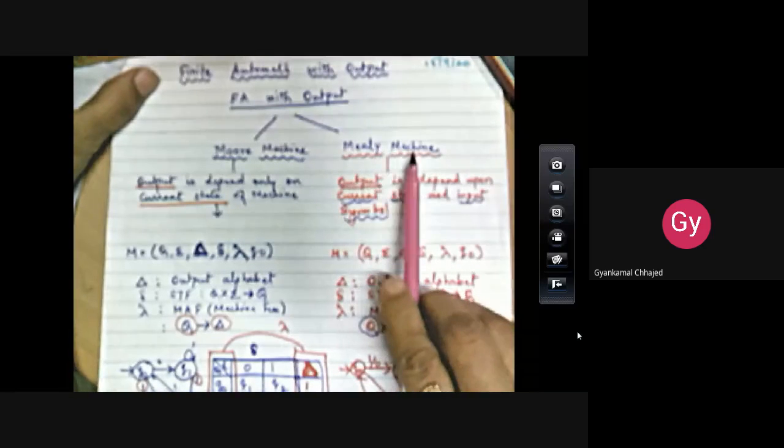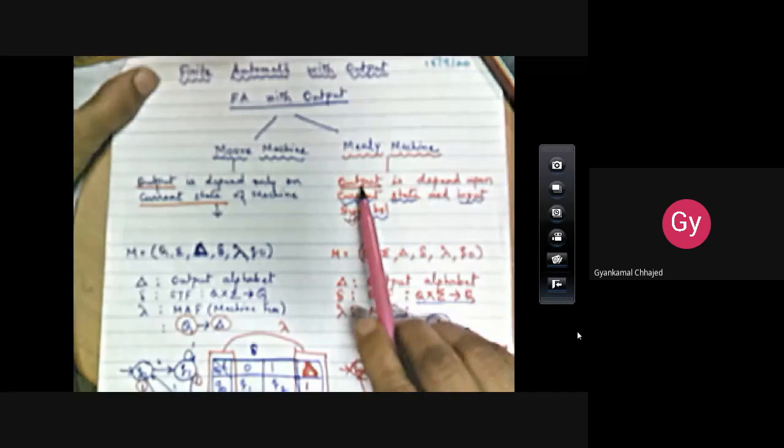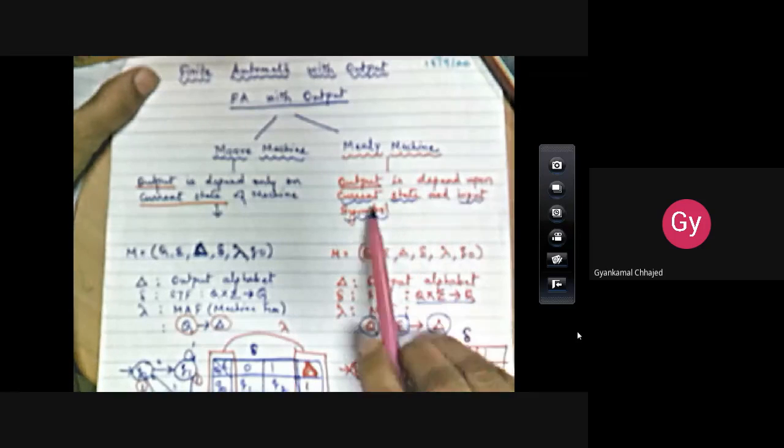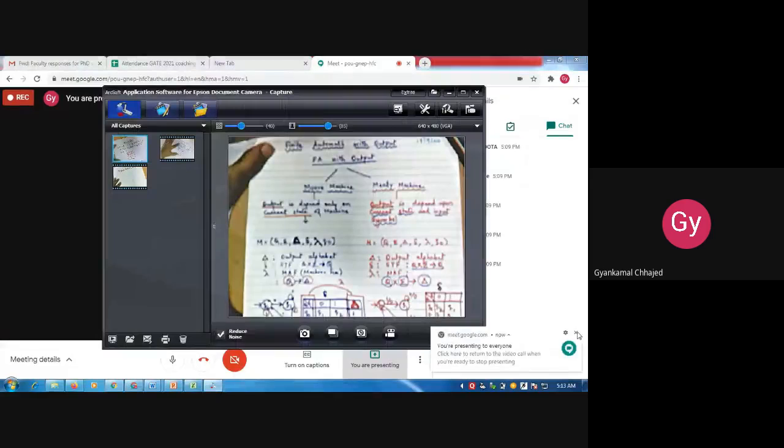Now, if the output is dependent on the current state, then that machine is a Moore machine. Or in other words, we can say a Moore machine is a machine in which the output is dependent only on the current state of the machine. Similarly, the Mealy machine is the machine producing output which is dependent upon the current state as well as the input symbol.